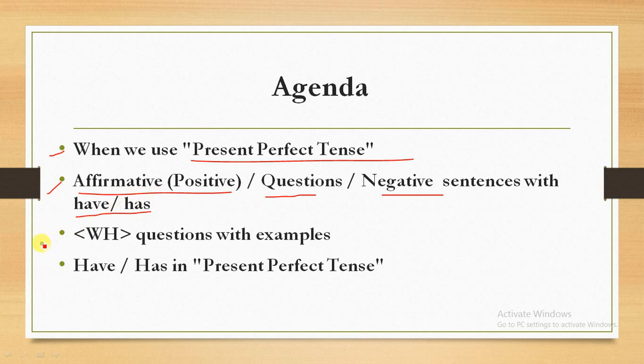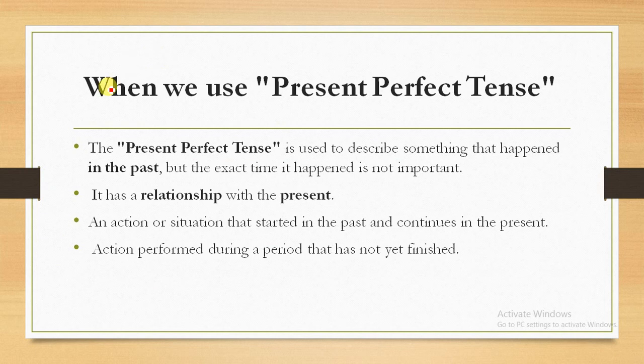Then after that we will go through the WH questions with some examples, so you know very well. In WH there are 5 words: when, where, what, why, whom. Then after that we will see have and has in depth, how we use these two in present perfect tense. First of all, we will see when we use present perfect tense.